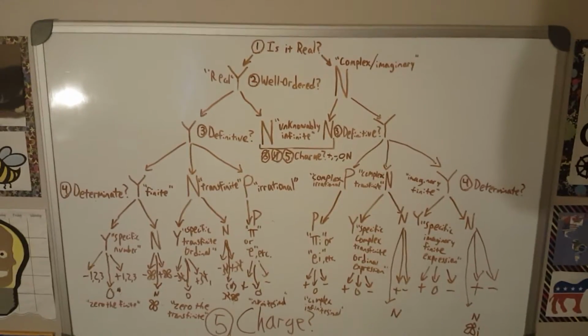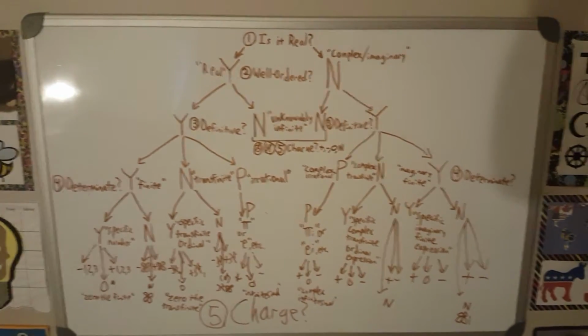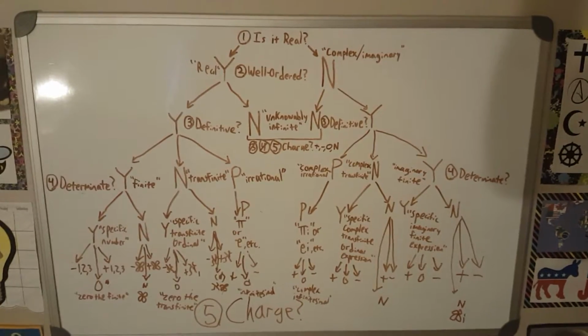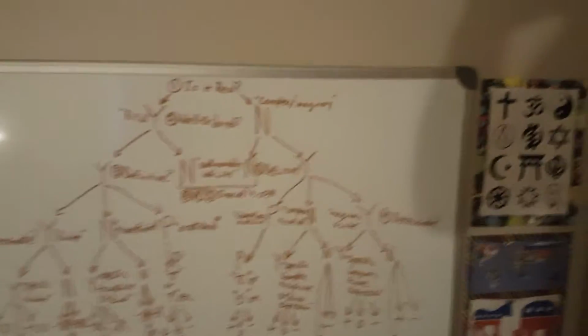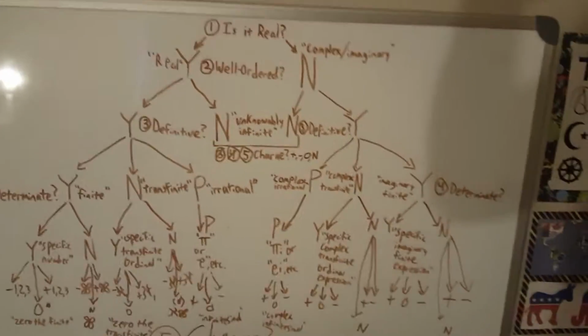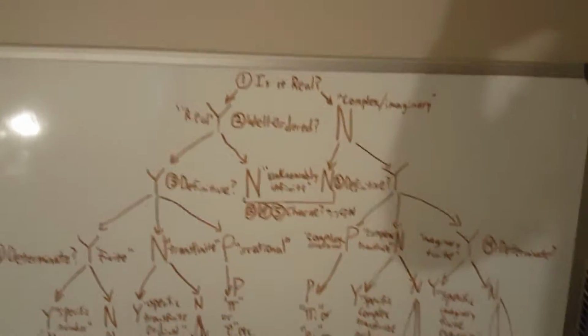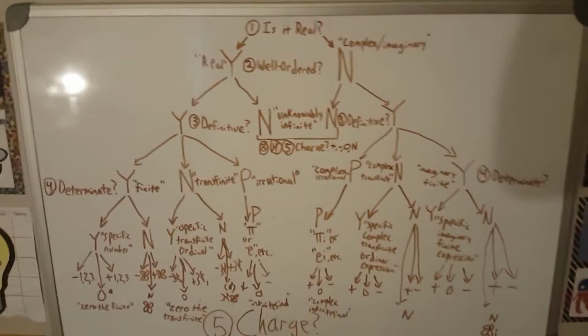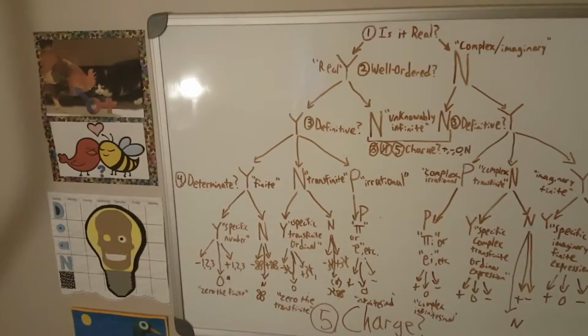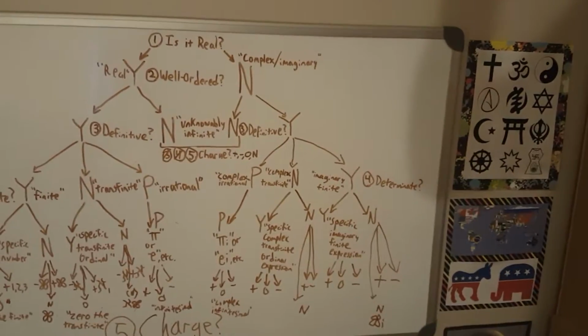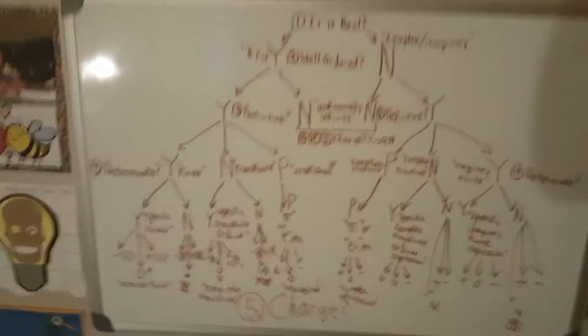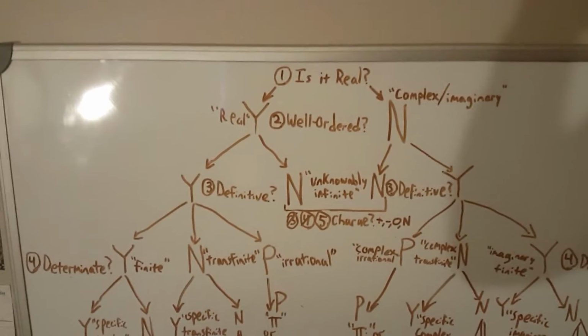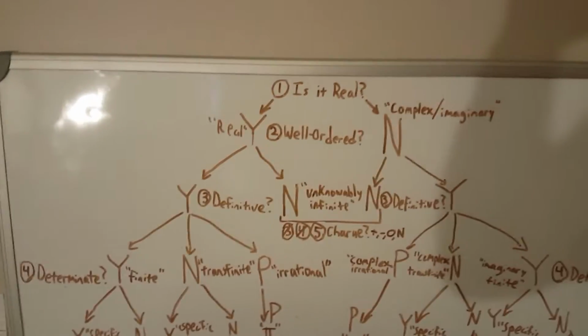The first question being, is it real? Well, if it's real, yes, it's real. If it's not, it's complex and imaginary. So for the purposes of what I'm going to show for the rest of this graph, I'm going to focus only on the real side, because for everything, you can transfer everything that's on the left side to the right side, no problem. So from real, we would ask, is it well ordered?